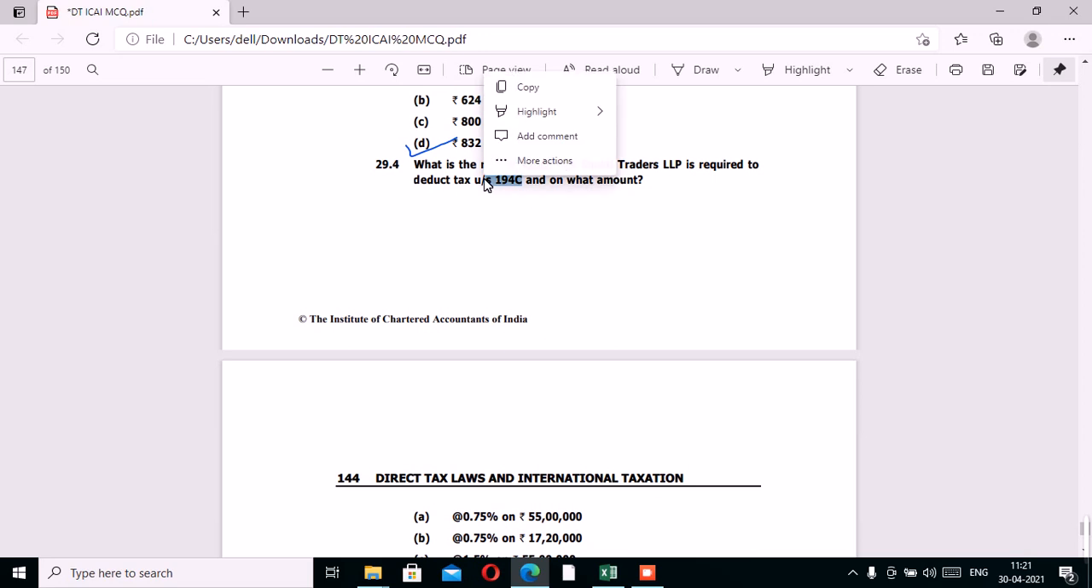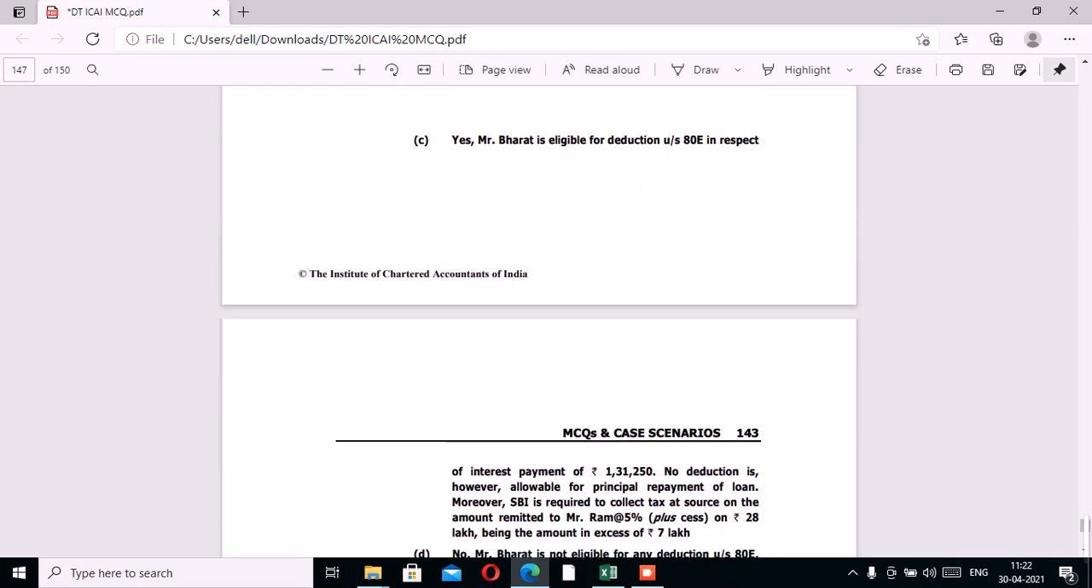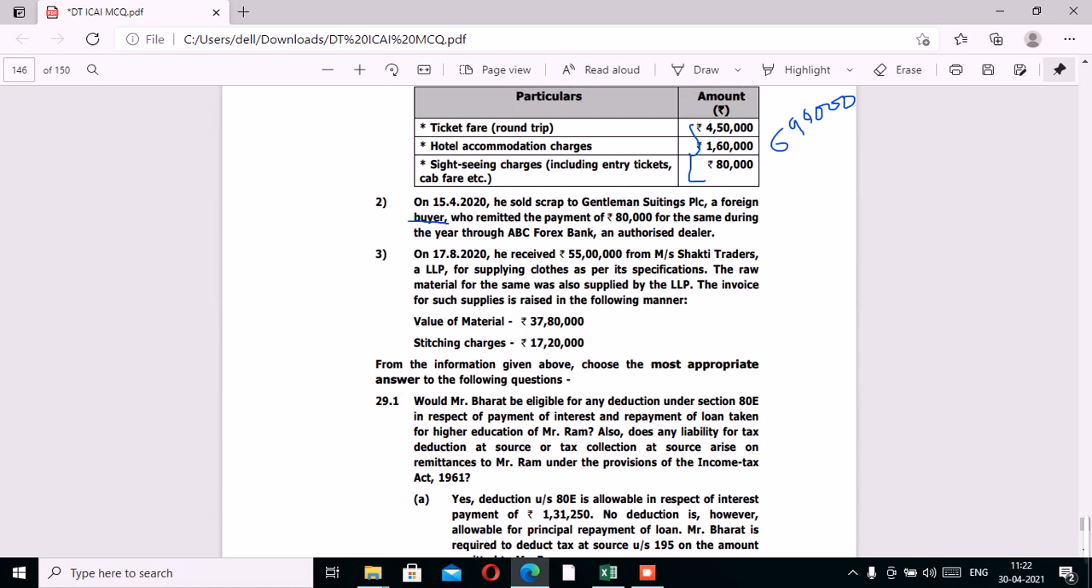So let's see what all data we have in the question regarding Messrs Shakti Traders LLP. Third point: on 17th August 2020, he received 55 lakhs from Messrs Shakti Traders LLP for supplying clothes as per its specifications. The raw material for the same was also supplied by the LLP, that is, by the party on whose behalf the contract was being carried out. Now, the invoice for such supplies is raised in the following manner.